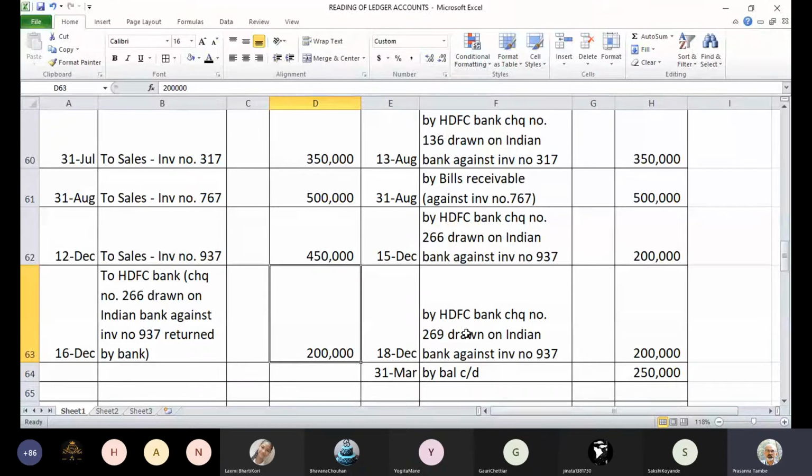What would be the interpretation of this transaction on the credit side, 31st August? What does it mean? What has happened on 31st August? Can someone tell me? The entry on 31st August is by bills receivable 5 lakhs against invoice number 767. So what is the meaning of this entry? What is the interpretation of this entry?